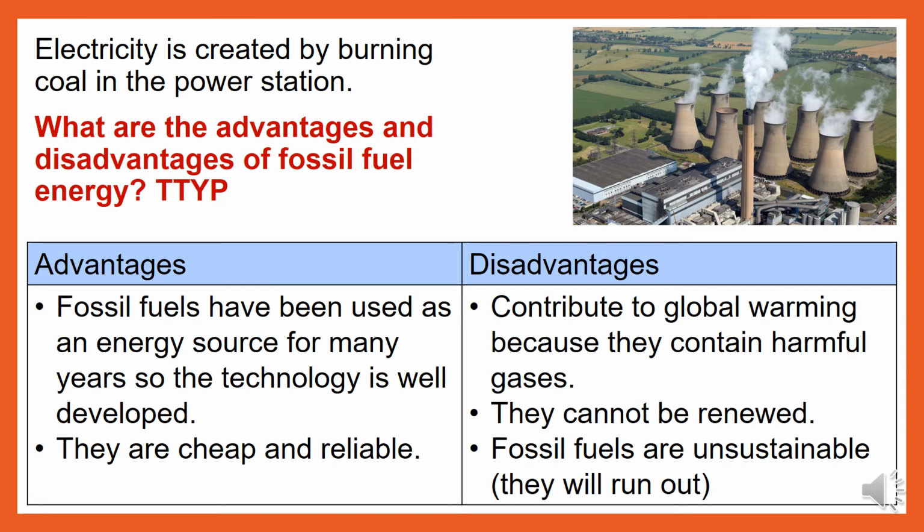So, let's have a look at the advantages. On the left, fossil fuels have been used as an energy source for many years, so the technology is well developed. They are cheap and reliable. And on the right, here are some disadvantages. They contribute to global warming because they contain harmful gases. They cannot be renewed. Fossil fuels are unsustainable, meaning that they will run out.